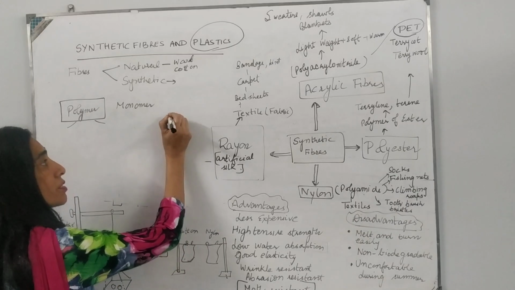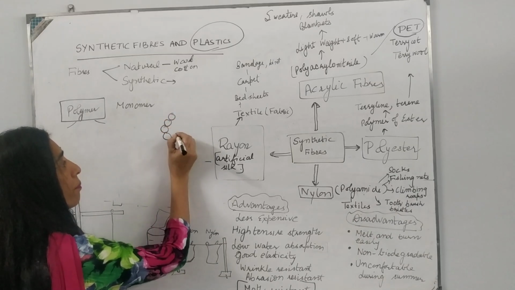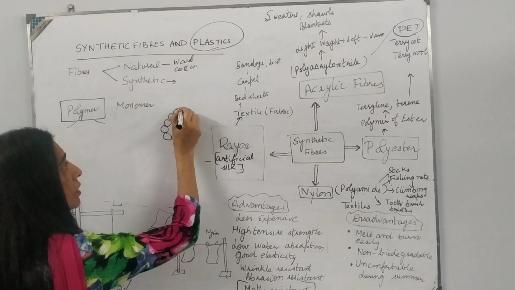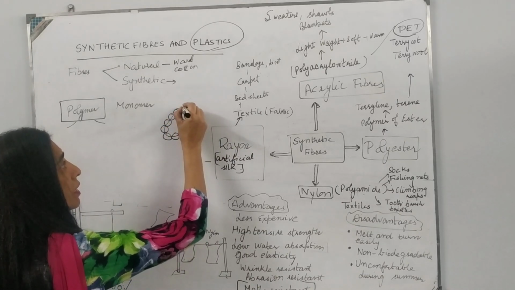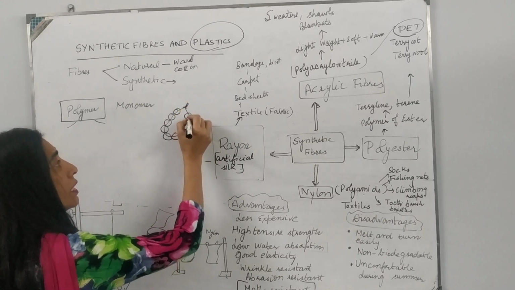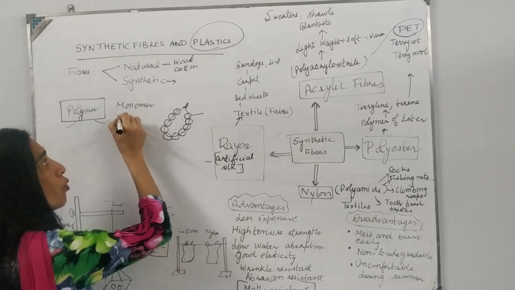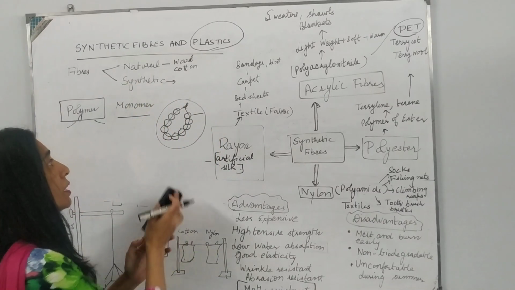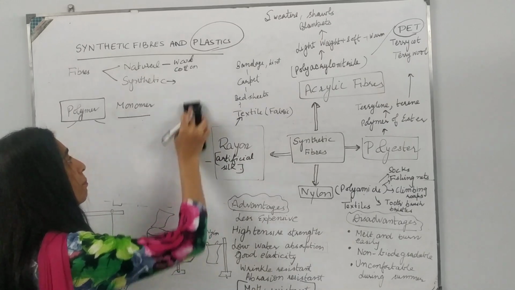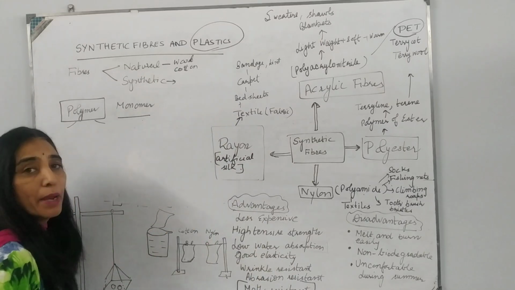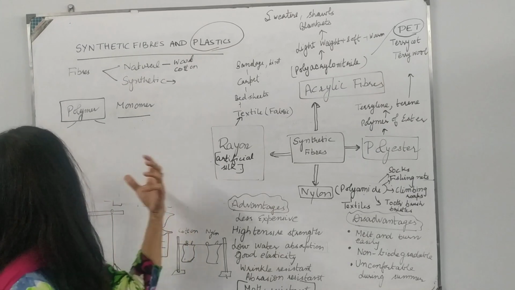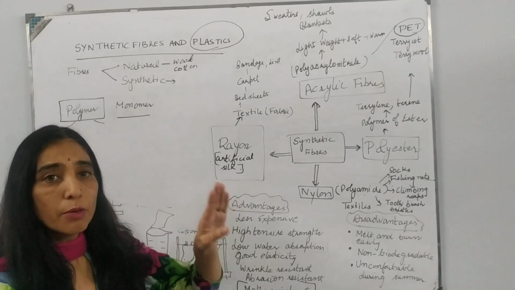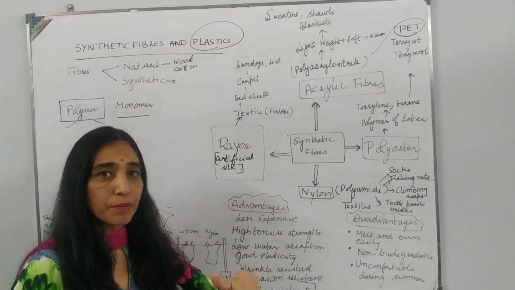Say, in case of a necklace which is made up of beads, here beads are joined end to end through a string and a necklace is formed. Now every bead is a monomer. An entire necklace is a polymer. So monomers combine to form polymers by polymerization. So here we are getting introduced to three words: monomer, polymer and polymerization.